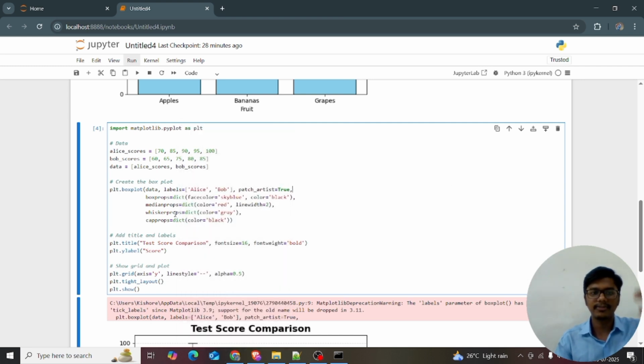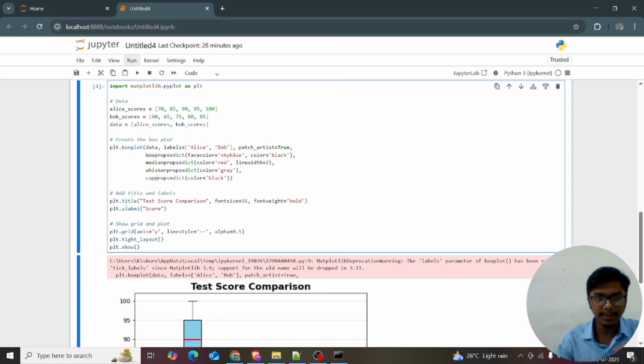First of all, we are importing. I'm giving the Alex score and Bob score, and we are converting the data into a single list and using plt.boxplot, right? Giving the data, the labels, and patch adjustment. I just want to fill the boxes with colors, so I'm giving patch artist is equal to true. And again patch box prop, median prop, whisker prop, cap prop. These are the four characteristics I want to give into the box plot. I'm giving the plt.title and plt.ylabel. Everything is similar. I just recollected it. Okay, I hope everything goes fine.